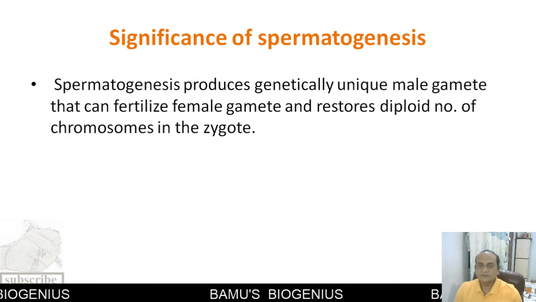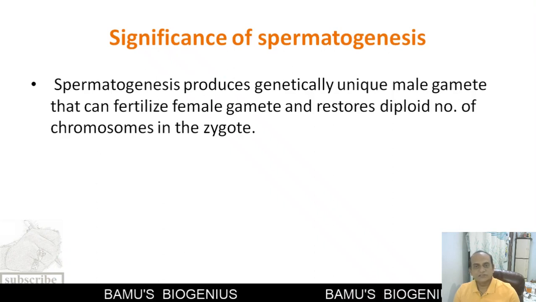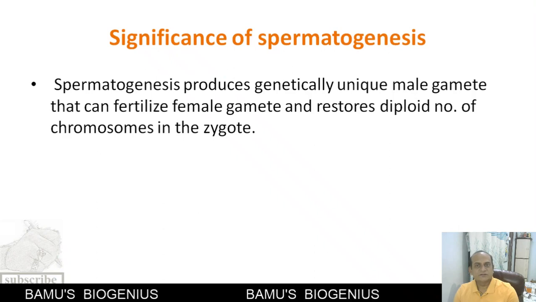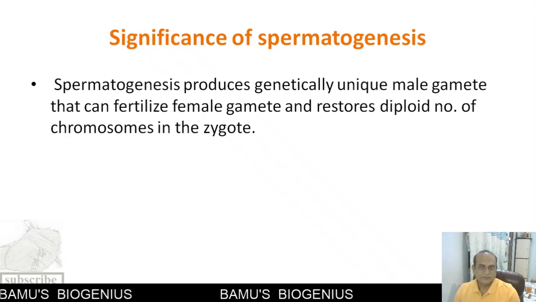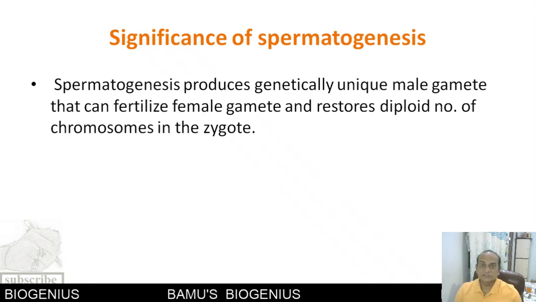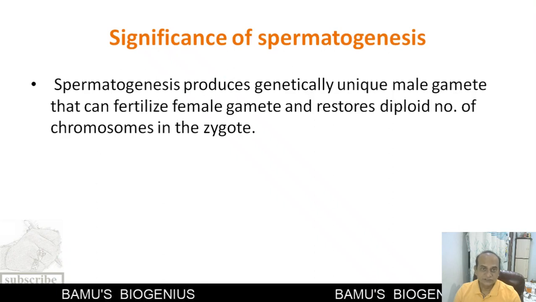That is why these gametes are important. These gametes are derived by a special process called meiosis, and with the help of meiosis the chromosome number is halved in the male gamete, and even in the female gamete. So this is the significance of spermatogenesis. It makes the zygote again a diploid structure.